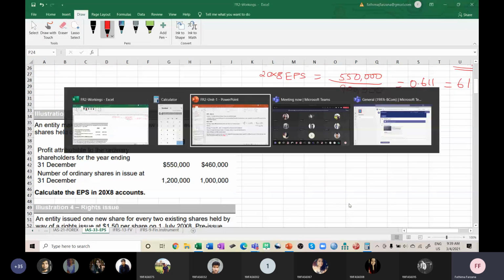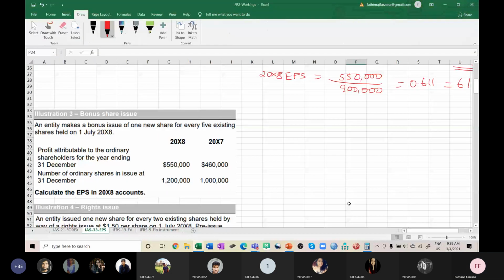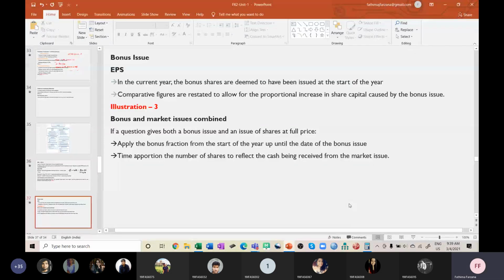Anything else? Bonus issue. Fine, now we speak about bonus issue. What is a bonus? What is the difference between rights and bonus? Ma'am, instead of dividends the company gives bonus shares.